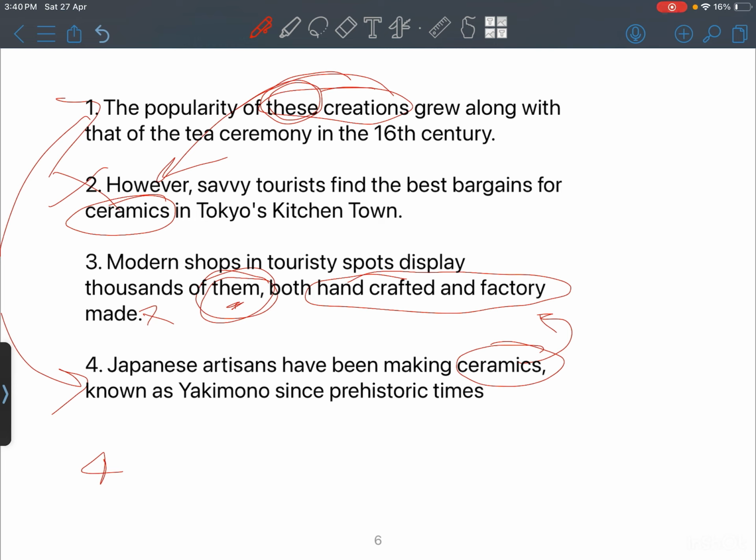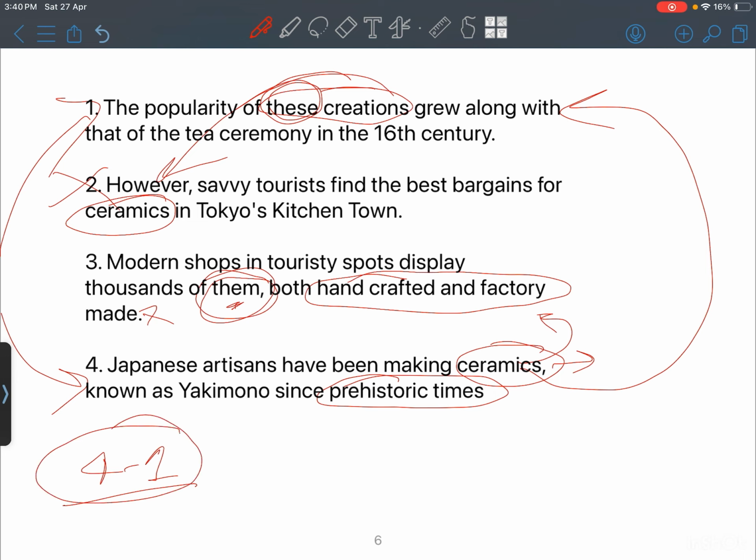So Japanese artisans have been making ceramics known as yakimono since prehistoric times. So we see there is an introduction of this ceramic idea, the origin. And in number 1 you see the origin is still continued. There is a description of the origin of these kinds of ceramics. So we'll keep 4 and 1 as a mandatory pair because both statements talk about the prehistoric time or the 16th century. There is a link between the prehistoric time and the 16th century. So this relation should be kept as one whole.